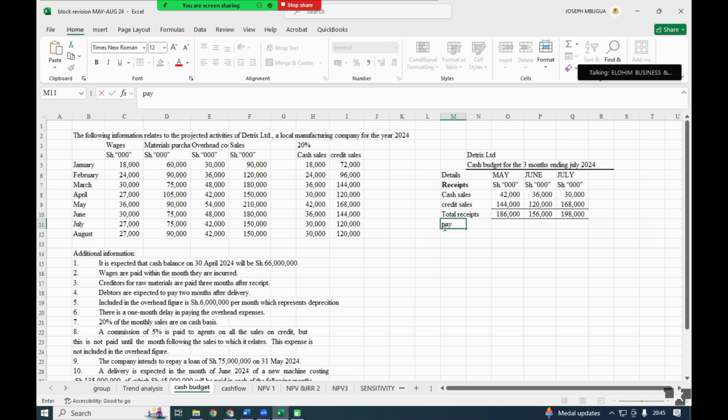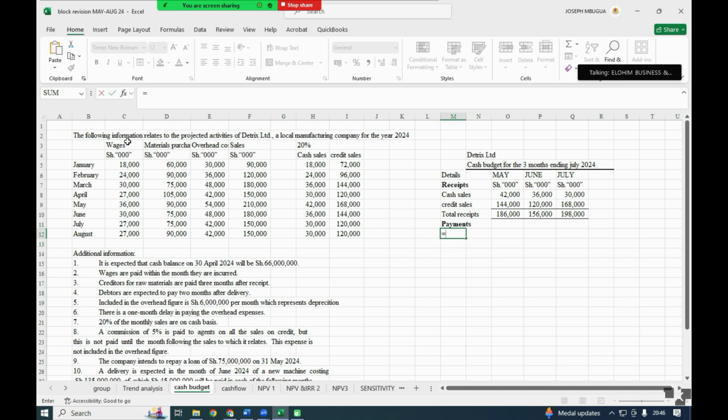Then the payments that we are having. For the payments now, we are paying all these other items, the wages, the material, the overhead. Starting with note number 2, they are telling us wages are paid within the month they are incurred.